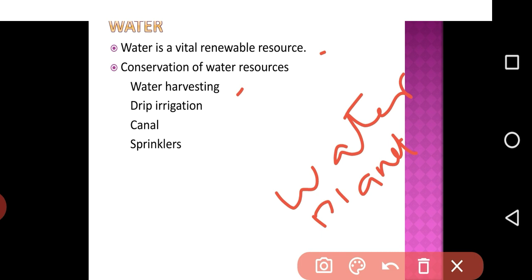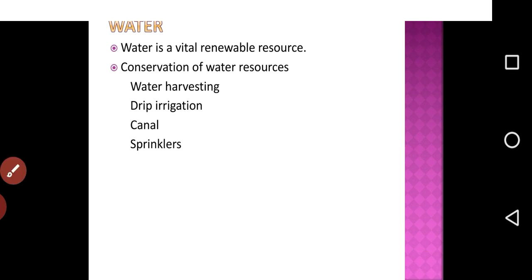Next one is drip irrigation and canal. A canal used for irrigating fields should be properly lined to minimize losses by water seepage. Next one is sprinklers. It is an effective method to irrigate. It is also used to check water losses through seepage and evaporation. So these are the various methods to conserve water.